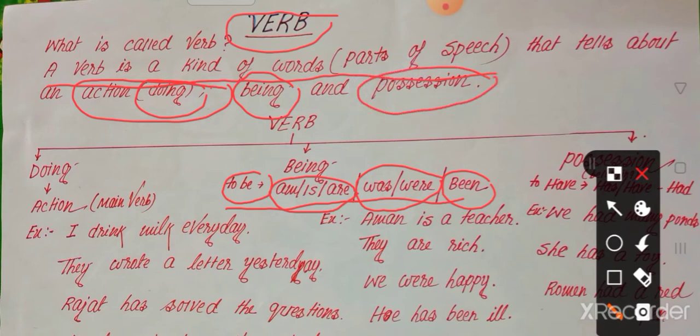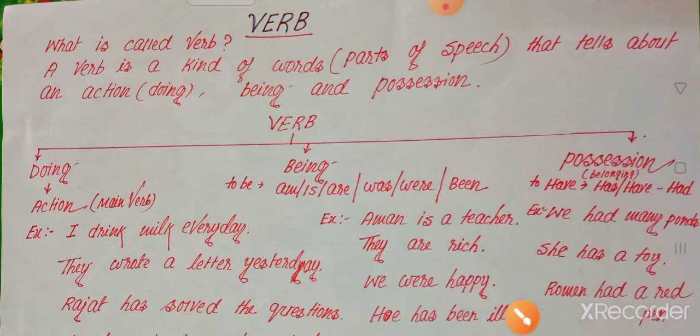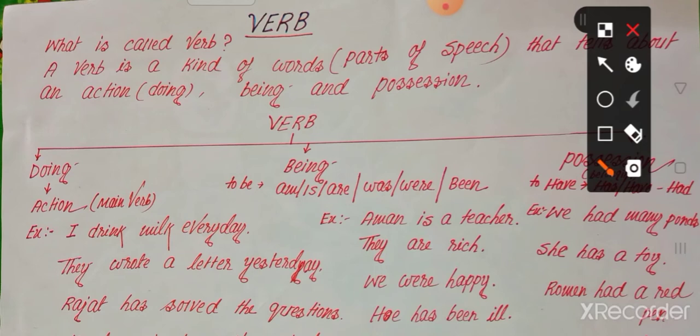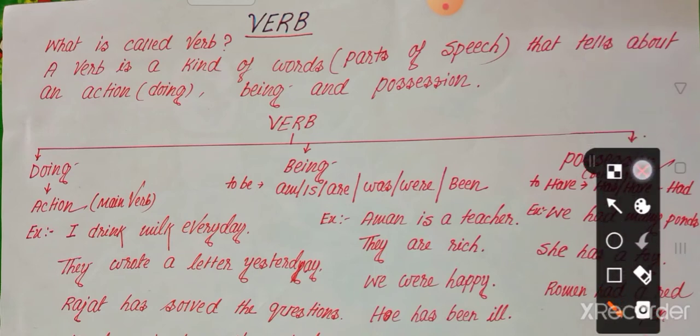And next, possession. What is the meaning of possession? Possession means belonging, that you have something. Suppose you have a pen, that means the pen belongs to you, in a word the pen is yours.